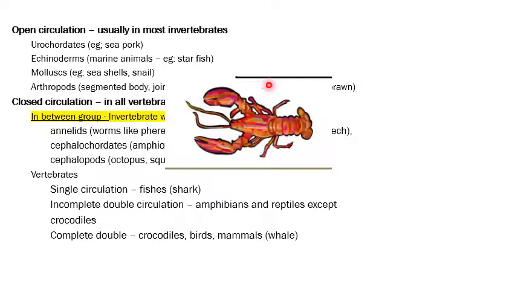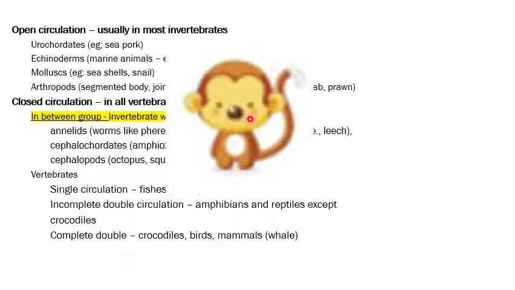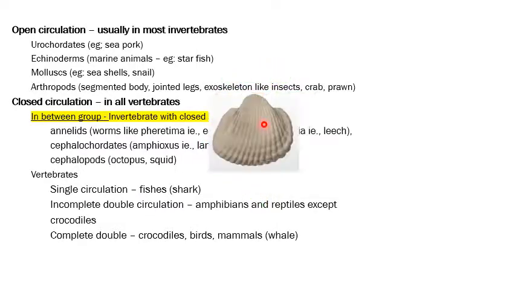This is a lobster having exoskeleton. Lobster will come under the group of arthropods and hence it will have open circulation. A small monkey. Monkey is a mammal and hence it will have complete double circulation. This is a frog. Frog is an amphibian. Amphibian will have double circulation, but it will be incomplete double with only 3 chambers.